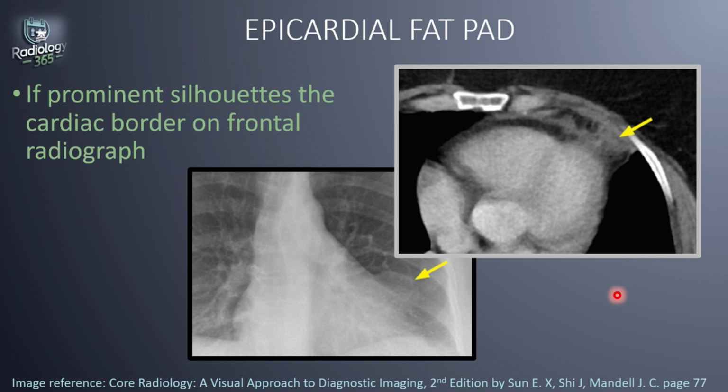So in this image, we see this radiograph showing a hazy opacity overlying the left heart border here, and the axial CT shows fat stranding and edema of the left epicardial fat pad as seen here, and this fat stranding and edema is in keeping with an infarct. So this is an infarcted epicardial fat pad. It could present with symptoms that mimic myocardial infarction.